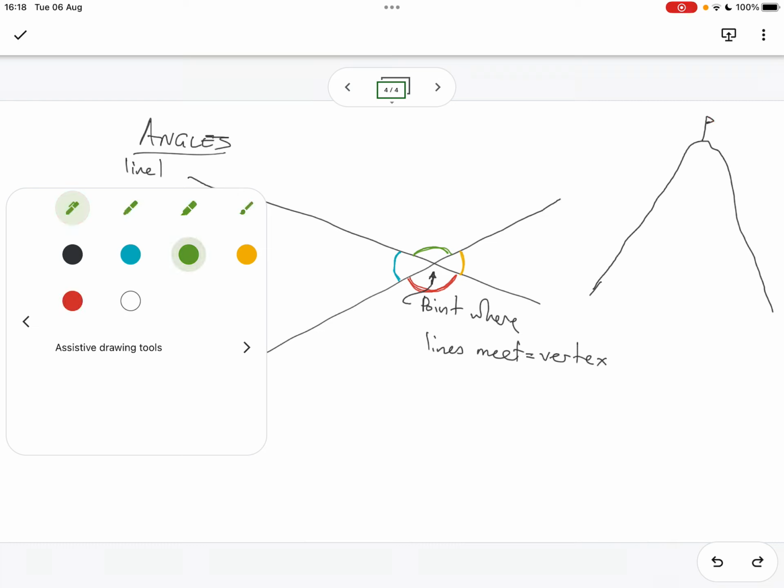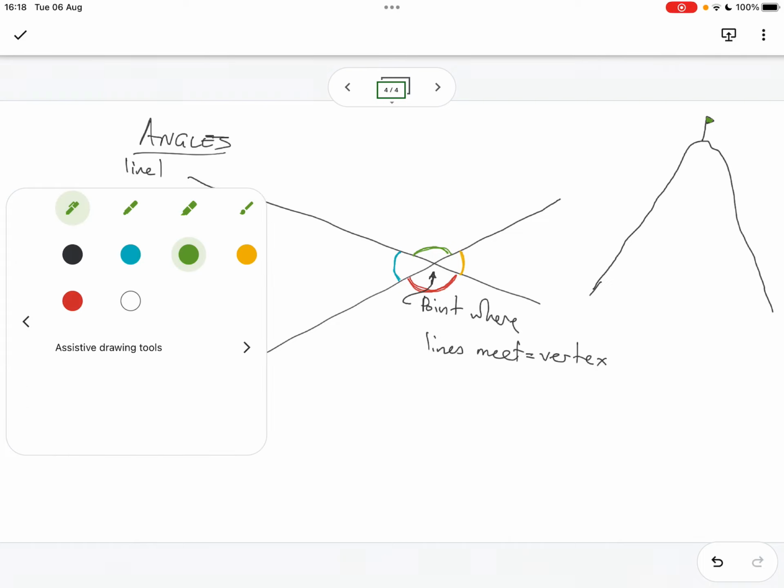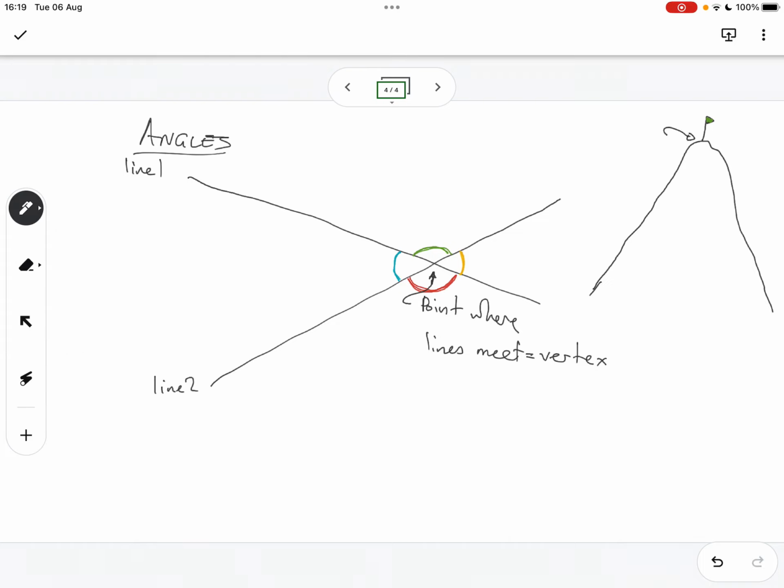Maybe let's make it a green flag. I want to spread green flags all around. So this is called a vertex. The same thing that we learn from nature, we apply to maths, and we call that point a vertex. If you look at it from this side, let's say that's your eye, this kind of looks like the mountain peak, and there is your vertex. All right. Then the next point.